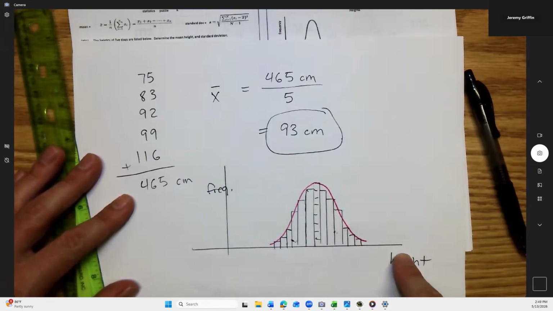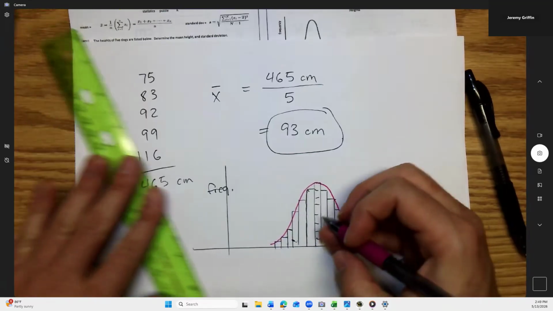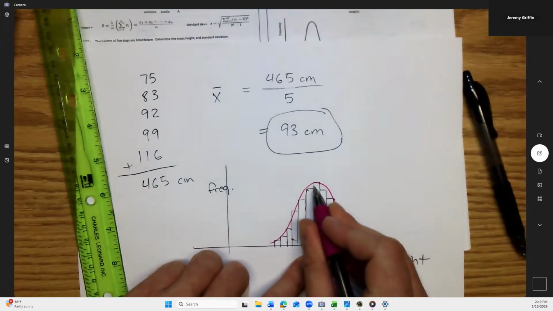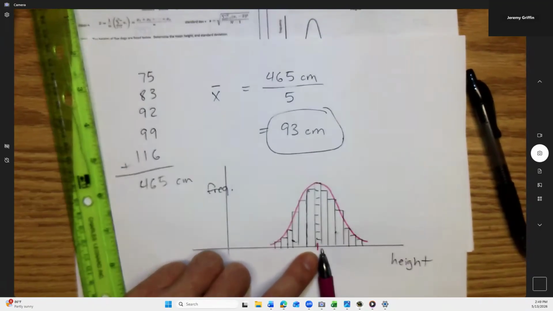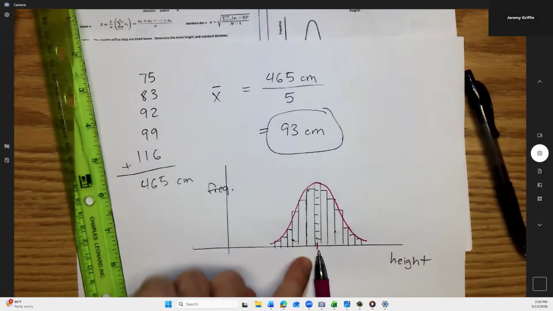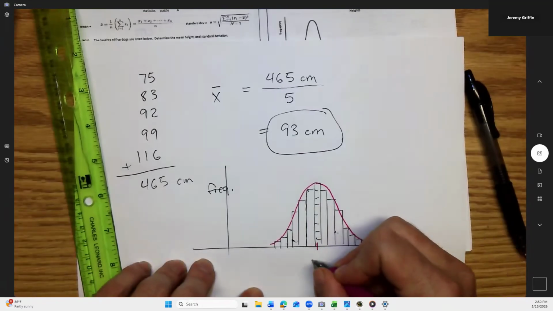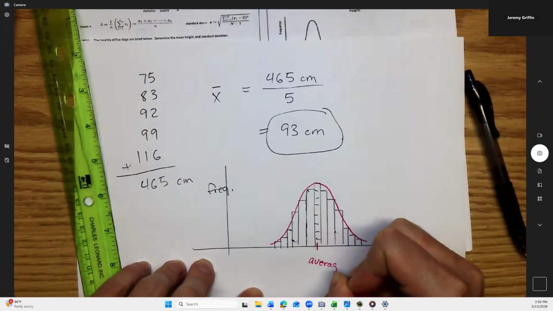You see the curve peak right here? Now, this value right here. I want to make sure that you're following the story I'm telling you. I'm pointing to a value right here. Conceptually, what does this value represent? Yeah, the mean or the median. In this case, it would be the same thing because it's a nice symmetrical bell curve, right? So some kind of average value.